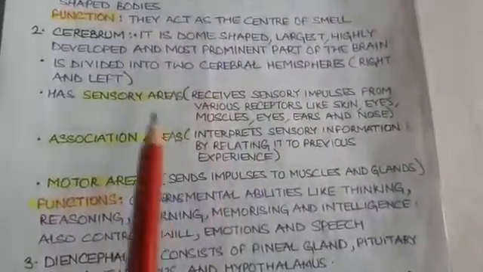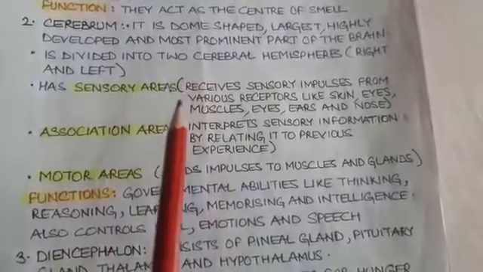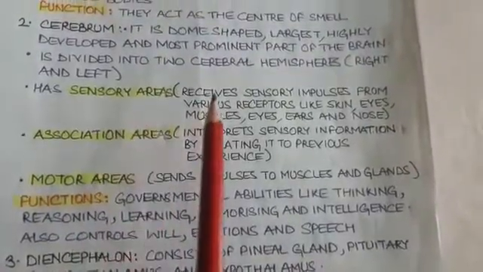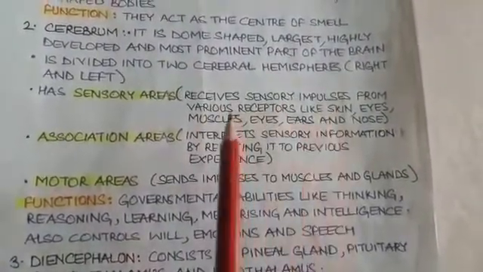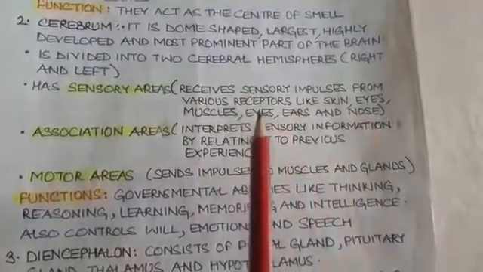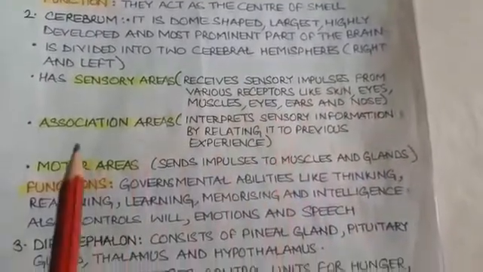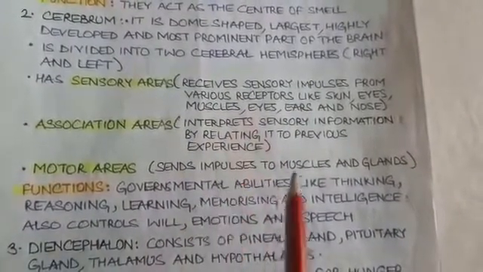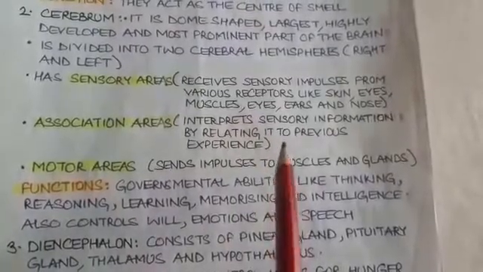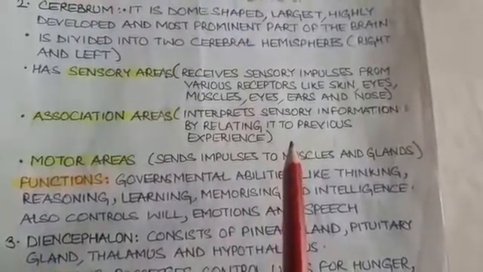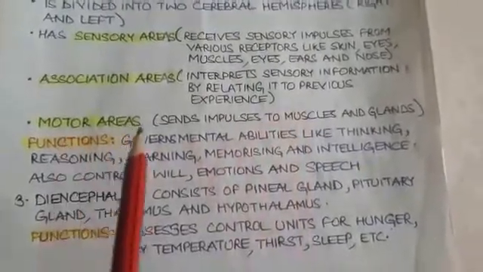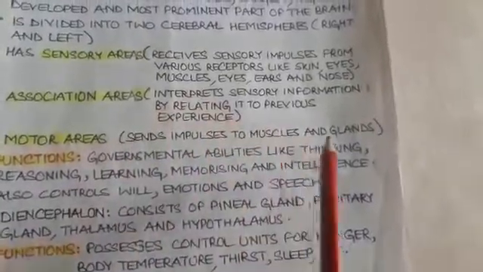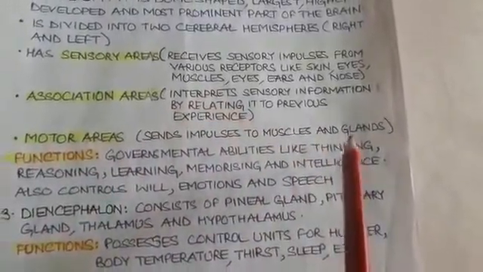Now, cerebrum has three areas: sensory areas, association areas, and motor areas. Sensory areas receive the sensory impulses from receptors like skin, eyes, muscles, nose, ears, etc. Association areas interpret the information that has come and relate it with the previous experience in the form of memory that is already present in the brain. And the motor areas then send the nerve impulses to muscles and glands for the action to take place.